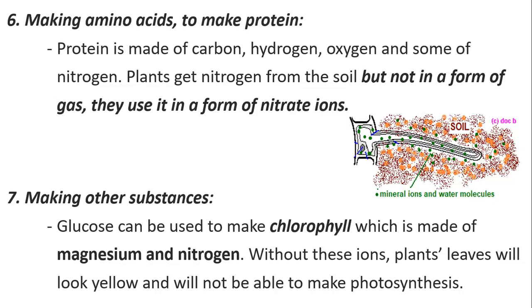So from where does the plant get the nitrogen? So now we know that the plant will get the carbon and the hydrogen and the oxygen from the glucose. But from where will it get the nitrogen? From the nitrate ions in the soil. So again, this is another job for the root hair cell to take all the nitrate ions from the soil into the root and then to the rest of the plant in order to join the carbon and the hydrogen and oxygen from the glucose and form the proteins the plant needs.